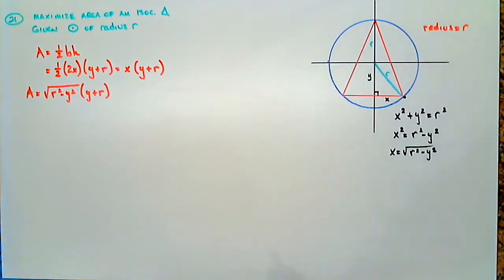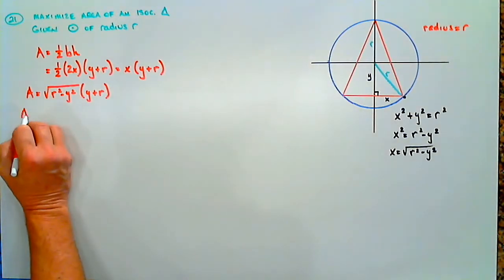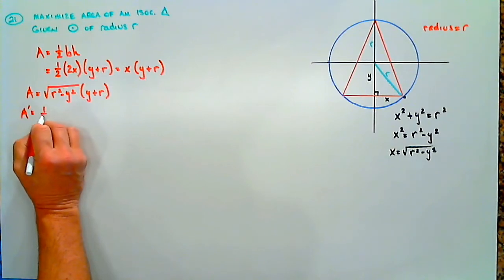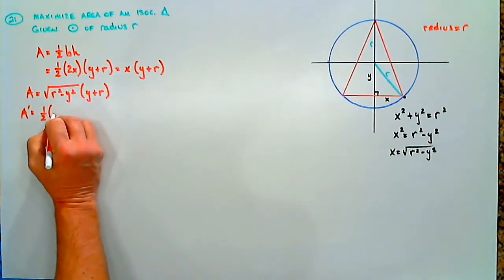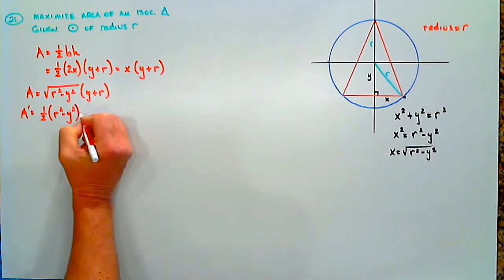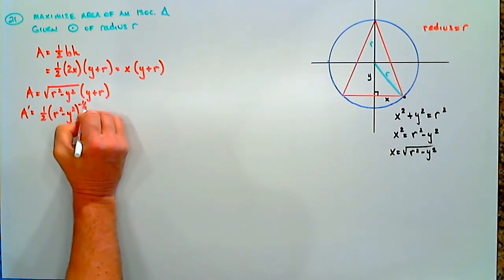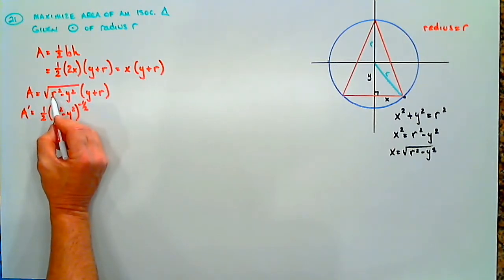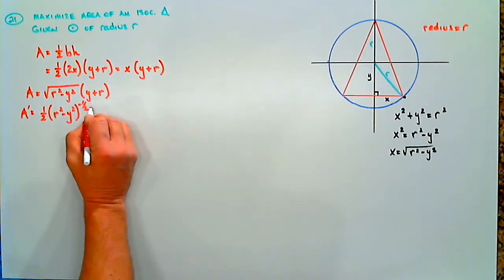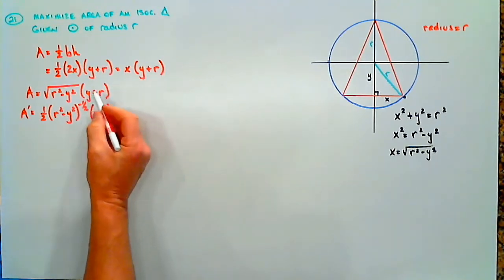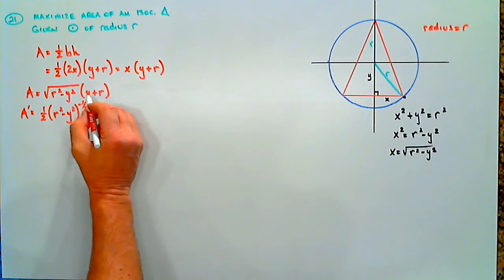Now what are we going to do? We're going to find the derivative. So we're going to have to use the product rule. The derivative of this is going to be 1/2 times r squared minus y squared to the minus 1/2, times the derivative of what's inside. R is a constant, so r squared is a constant, so the derivative of what's inside is negative 2y. Now that's going to be multiplied by y plus r.